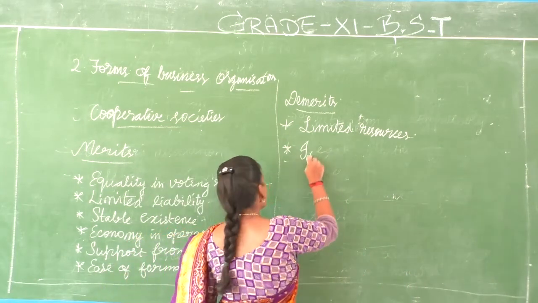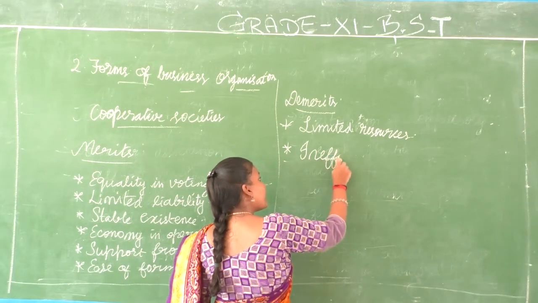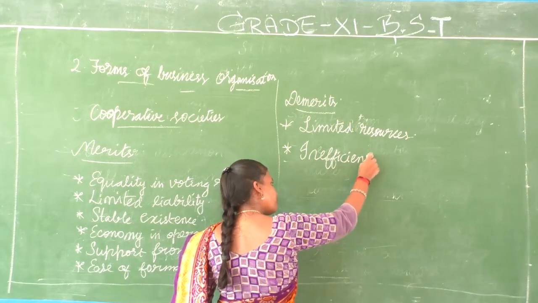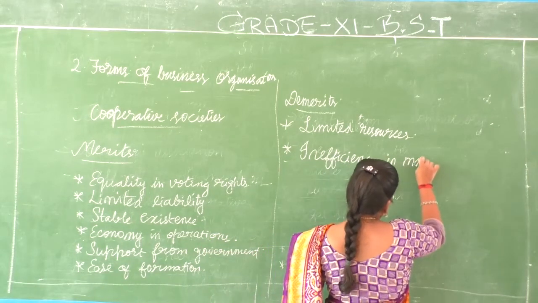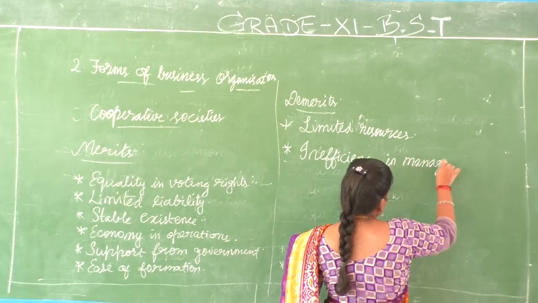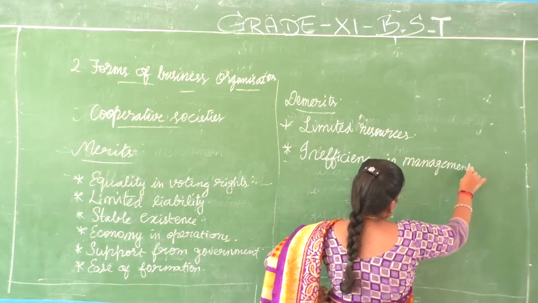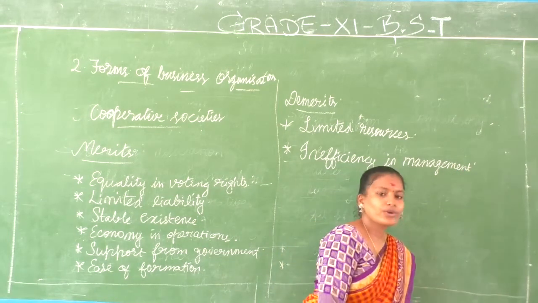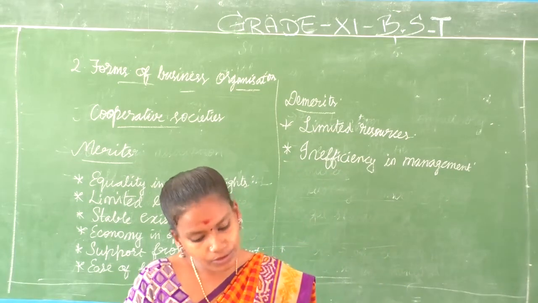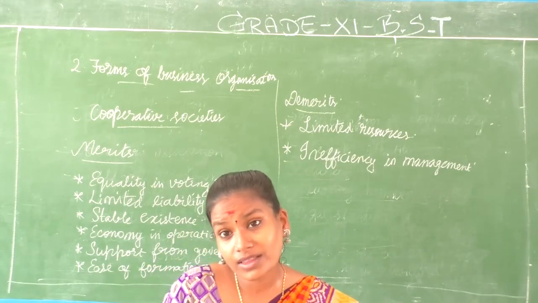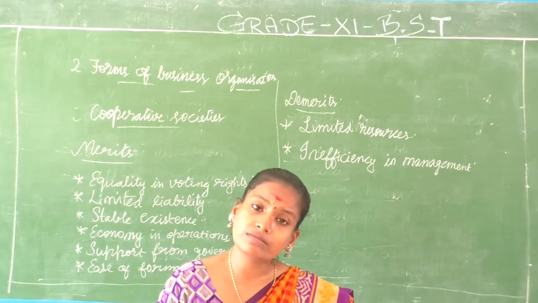Next, this is one more thing that we see again and again in all forms of business organization. Inefficiency in management. Why? Because when we say producers cooperative society, only the producers will be there. And do you think that everybody will have managerial skill?